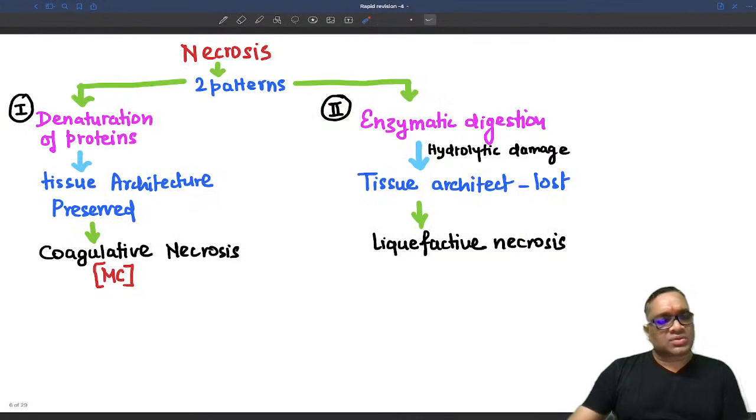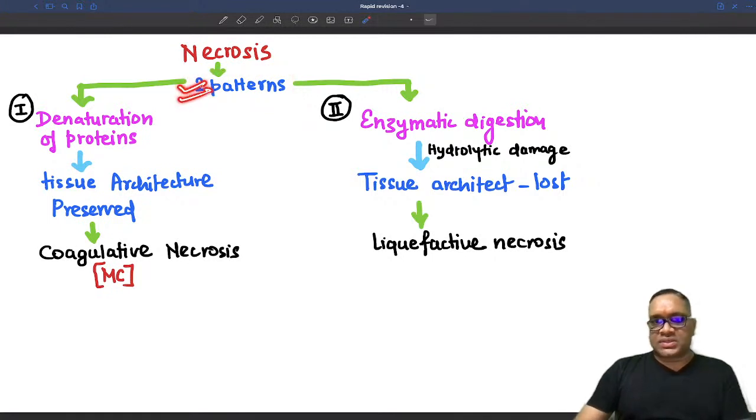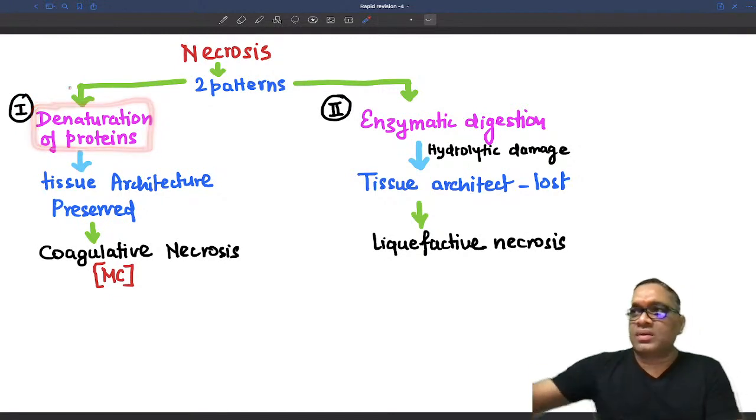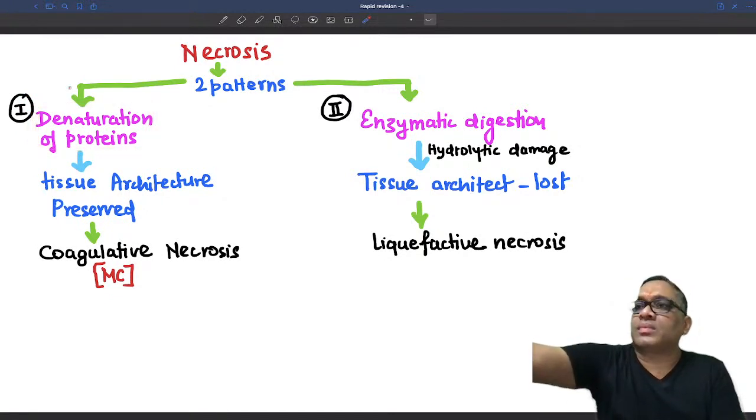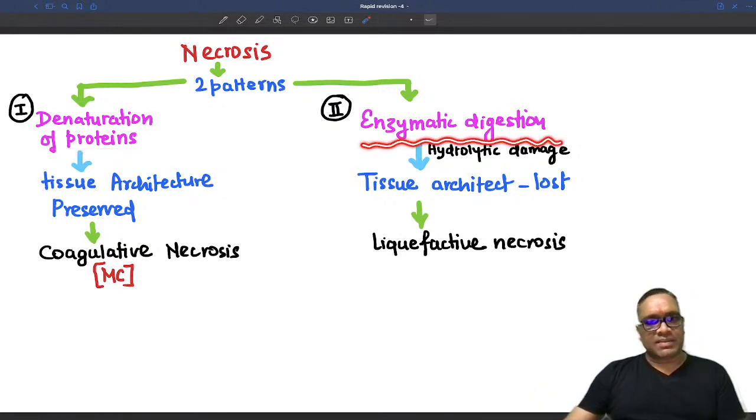Now look at the necrosis, because there were two options, coagulative necrosis and liquefactive necrosis. So remember, there are two patterns of necrosis, right? In crescent formation, there will be a fibrinoid. Yes, it can have an association, because in malignant hypertension you can see rapidly progressive glomerulonephritis, and fibrin we can see, right? So for necrosis, there are two things we have to remember. Either it is due to denaturation of the protein, or it can be because of enzymatic digestion.